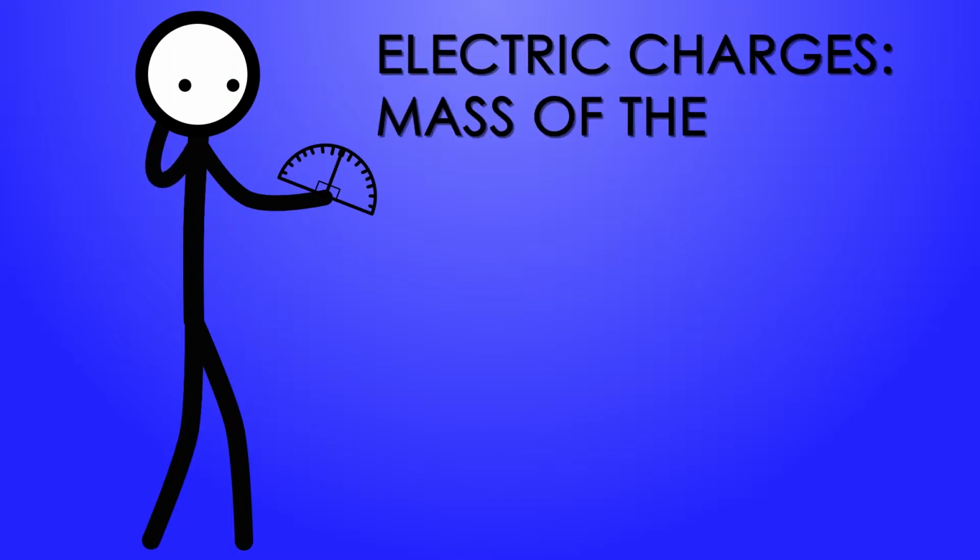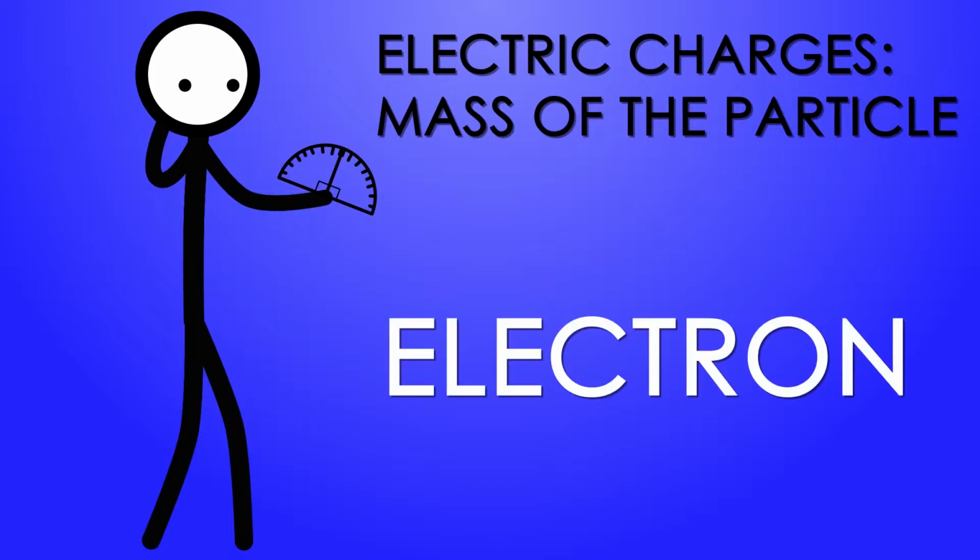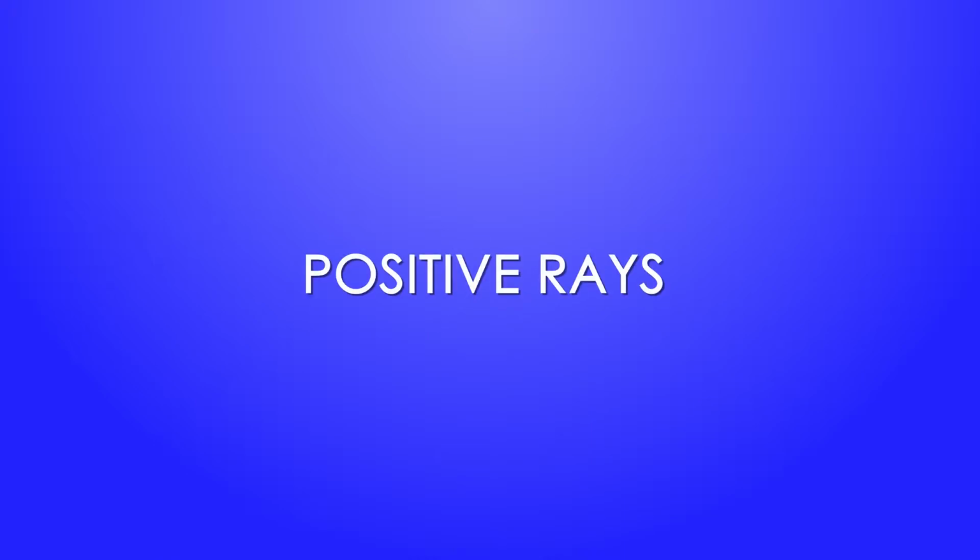When Thomson passed cathode rays through the vacuum, he was able to calculate the angles at which they were reflected off and calculate the ratio of the electrical charges to the mass of the particles. Using this knowledge, he determined that all matter is composed of particles that are smaller than an atom, which we now know as electrons. Beginning in 1906, Thomson began to study positively charged ions or positive rays.